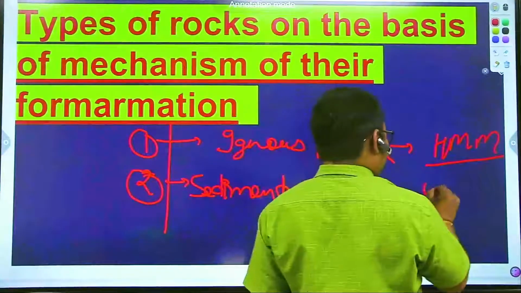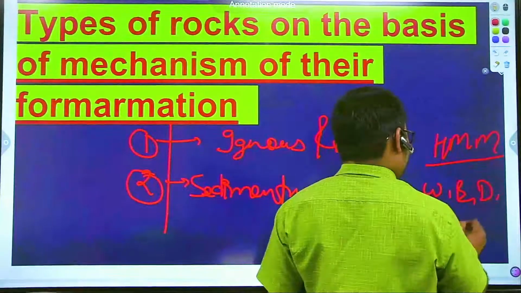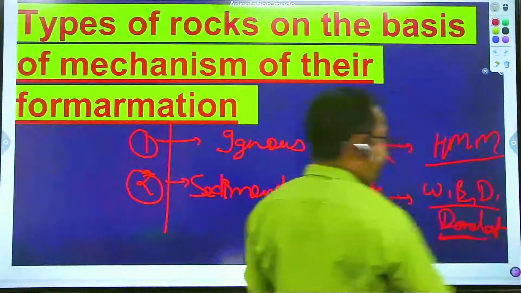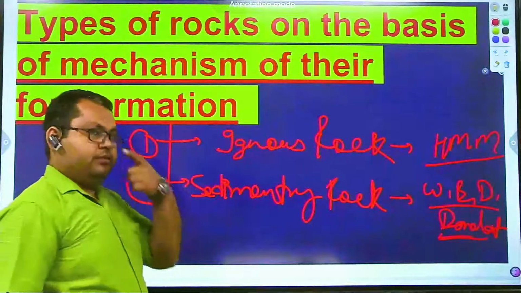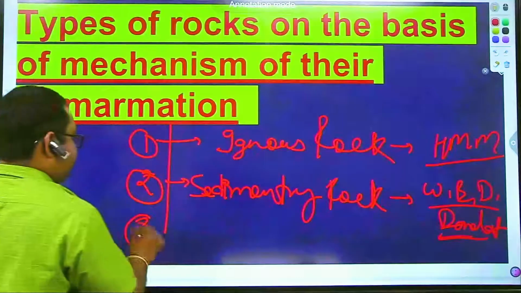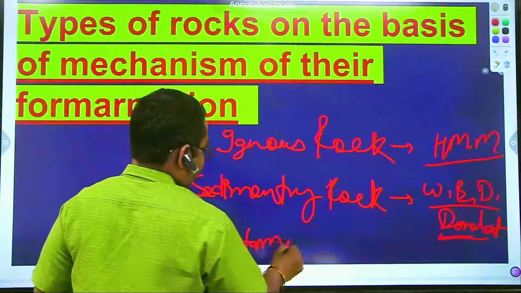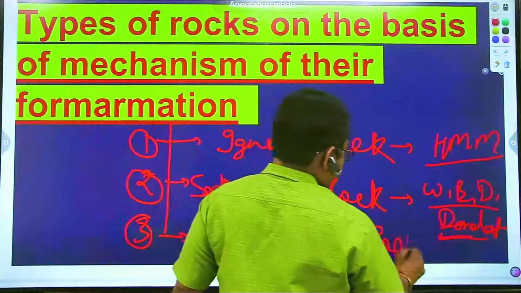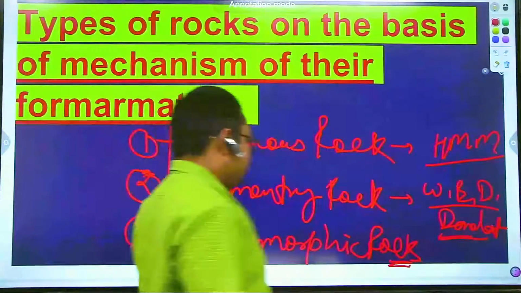Under process of weathering, erosion, deposition, denudation, etc. If weathered material is deposited under process of transportation, then it is called as sedimentary rock. The third is metamorphic rock.